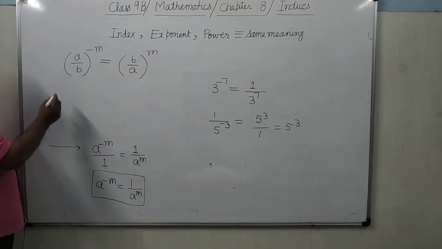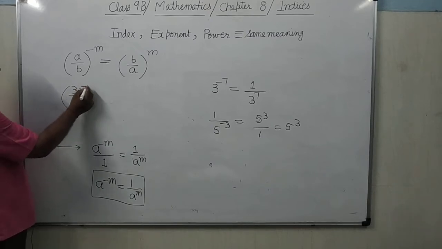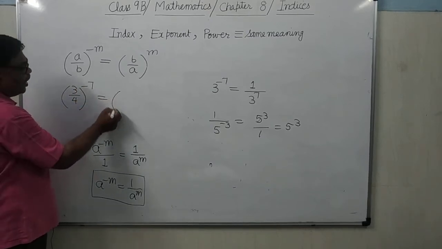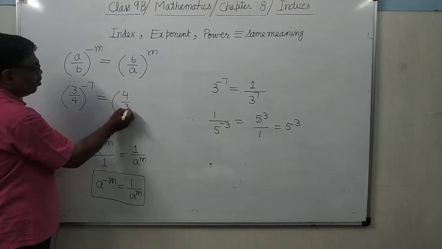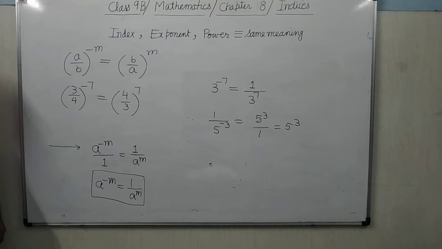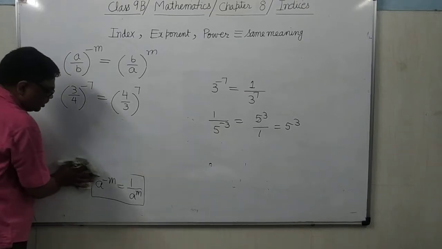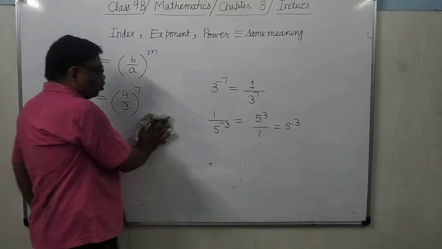It's clear? Suppose it is written 3 by 4 whole to the power minus 7. What will you write? 4 by 3 whole to the power 7. It's clear? Simply reciprocate the base. Reciprocating the base means base ko ulta karna. Now you can see some more rules are there.